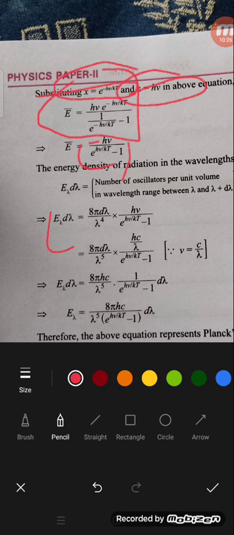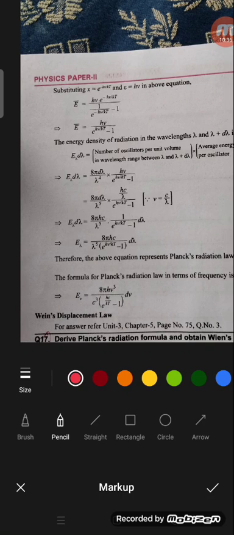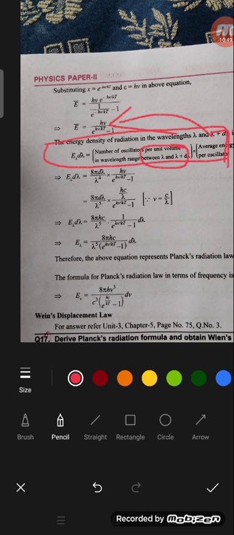So finally the aim is to find the average energy density of the radiation in terms of the wavelength. So we have the formula E lambda d lambda is equal to the number of oscillators per unit volume in the wavelength range lambda and lambda plus d lambda, times the average energy per oscillator.